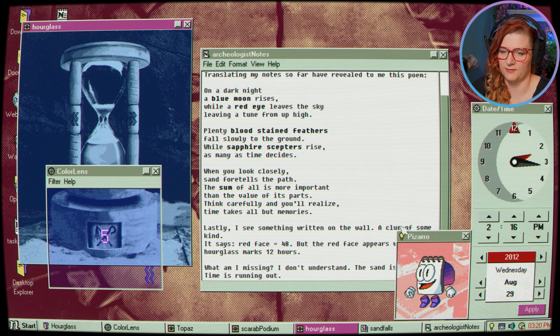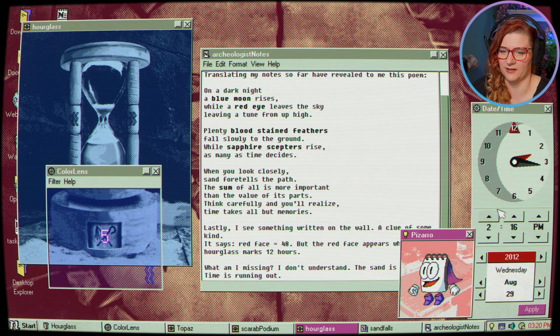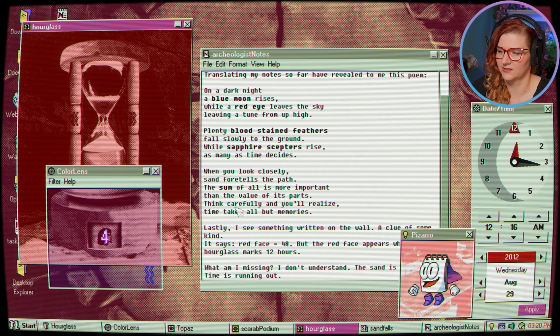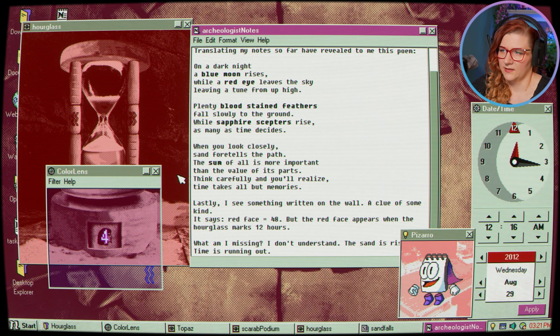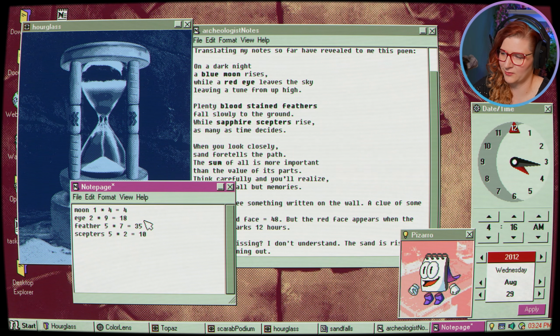But then we still have to resolve the fact that it says red phase 48, but the red phase appears when the hourglass marks 12 hours. So if we go to 12, yes, we get red phase, which is 4. And then how do we get from 4 to 48? Well, if it happens that when the hourglass is at 12, then it's just multiply, because 4 times 12 is 48. So in that case, we have the moon with value 1 happens at 4, it's 4.